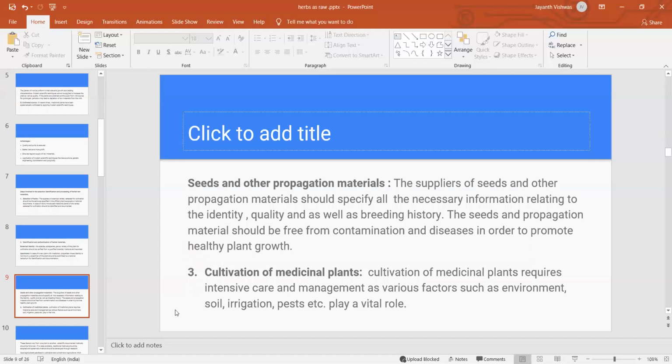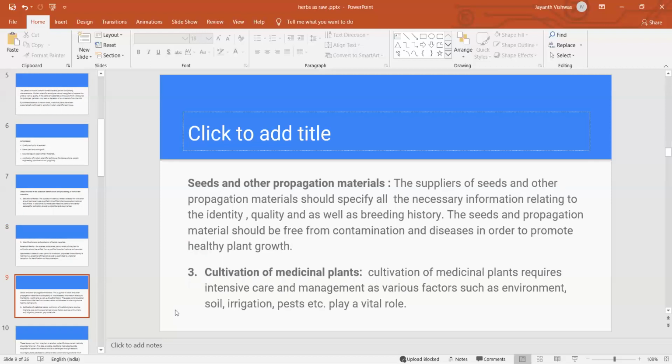So next, seeds and other propagation materials. The suppliers of seeds and other propagation materials should specify all the necessary information relating to identity, quality, as well as breeding history. The seeds and propagation materials should be free from contamination and diseases in order to promote healthy plant growth. I think there are two methods for cultivation.